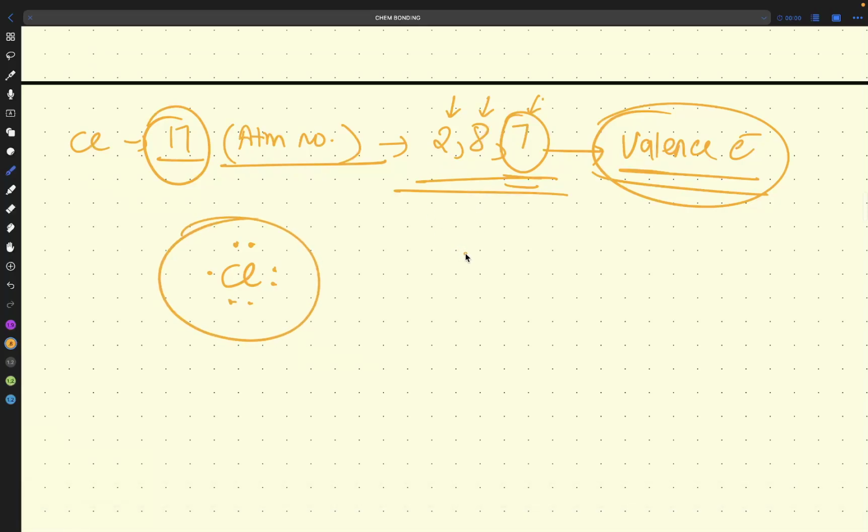Like this you have to do every time. Whenever any compound is given, you have to split it. First of all, let's say H2O is given, you have to draw H2O, let's say given HOH. Then you have to draw your Lewis structure here. You have to draw how many valence electrons are present here. So like this you have to do it.